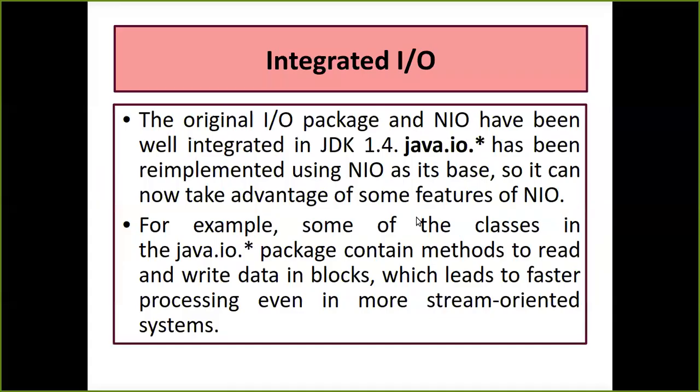Now, the next topic is integrated IO. Here, integrated IO means I have the original IO package and the NIO package together in one Java development kit, that is JDK 1.4. It is integrated, placed together, IO and NIO in JDK 1.4 or a higher version. So you can use the NIO concept with the help of the IO package, and you can have NIO.star also in your program. It is completely your choice.